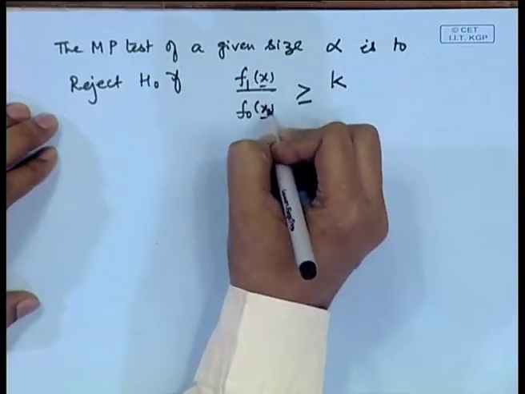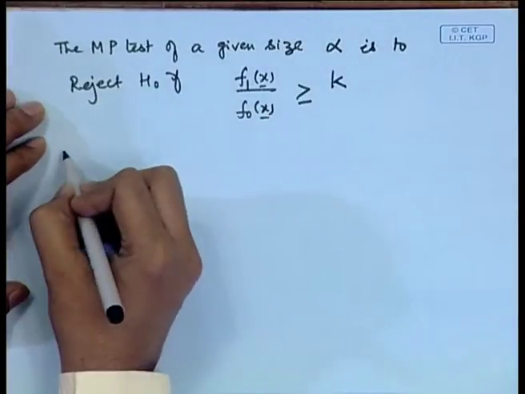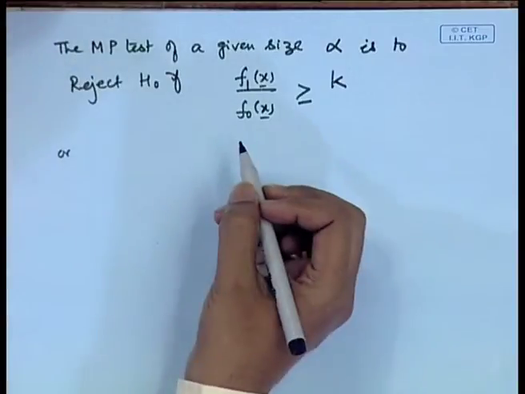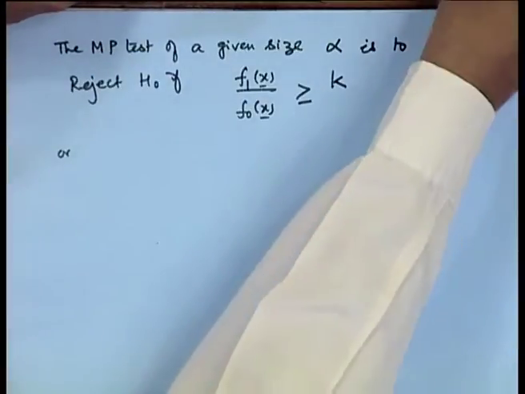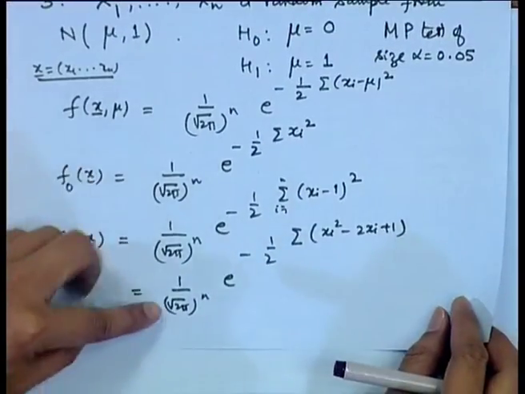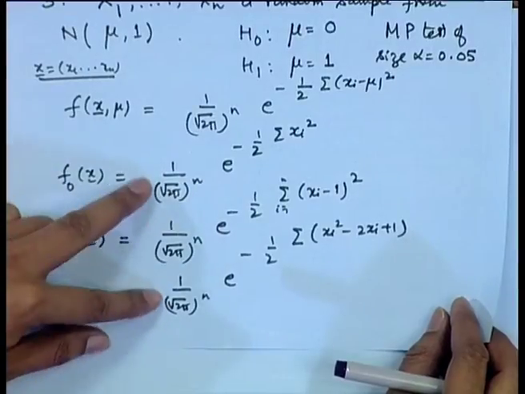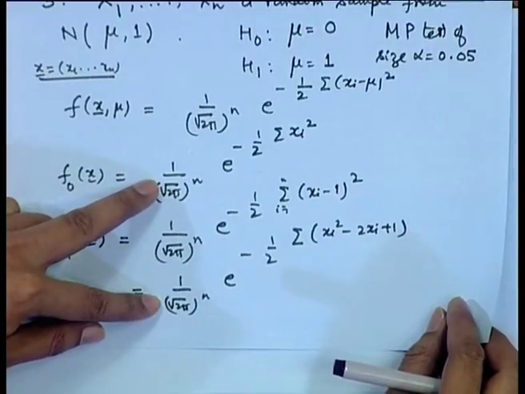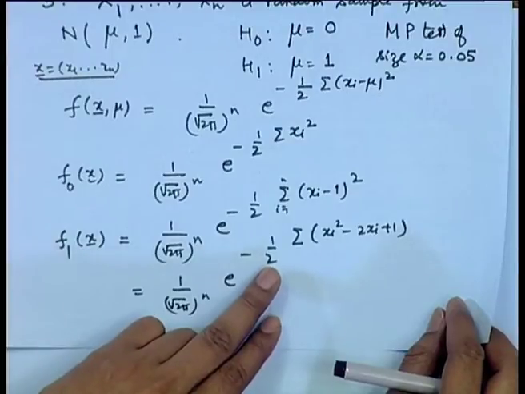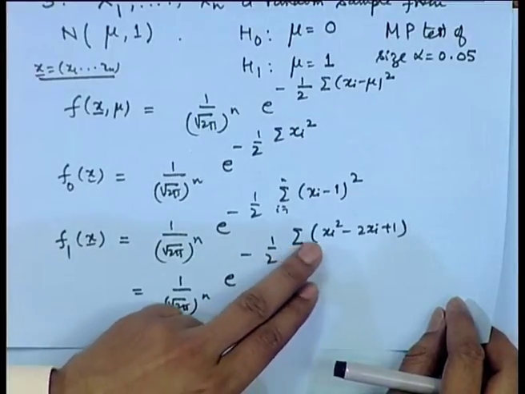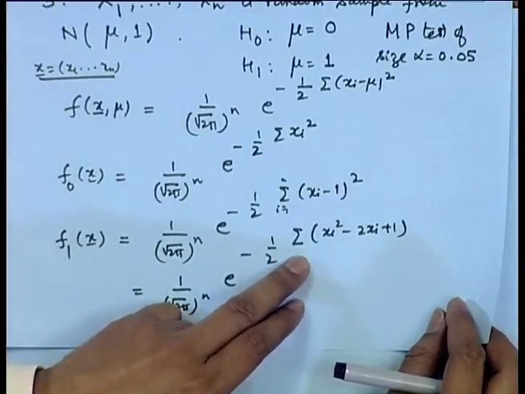So, if we write these functions here now, the f 1 and f naught terms both have the same factor. So, when we write the ratio, this coefficient cancels out, and also e to the power minus 1 by 2 sigma x i square will also cancel out.